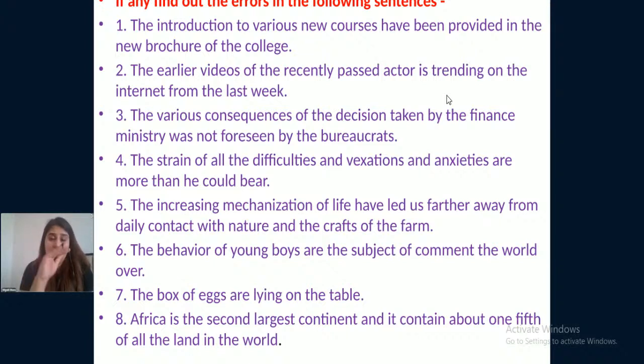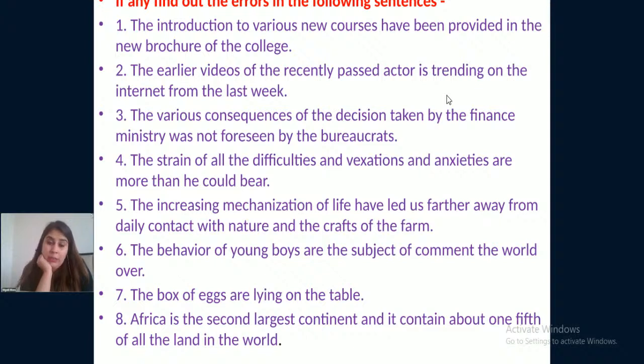And if you think that there is no error in the sentences, then you just need to tell me what the subject is in each sentence given here. So let us read out the sentences first. The introduction to various new courses have been provided in the new brochure of the college. The earlier videos of the recently passed actor is trending on the internet from the last week.